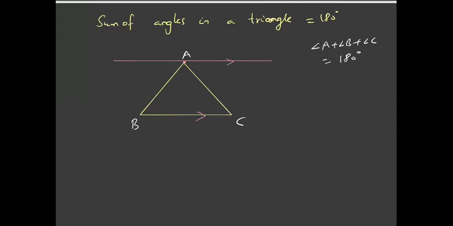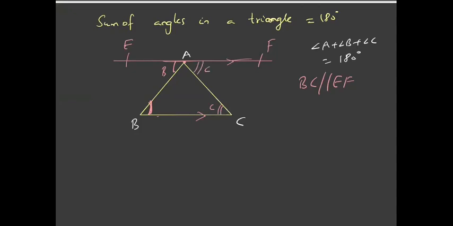Now notice that this is angle C and this is also equal to angle C. Just a second. These two lines are parallel, right? BC is parallel to say EF. These two angles must be equal because these are alternate interior angles. And similarly, these two angles must be equal because these are alternate interior angles.